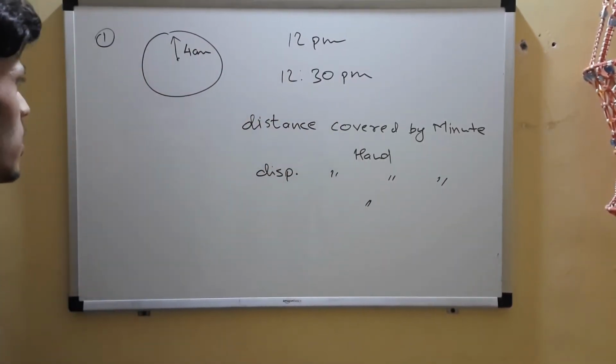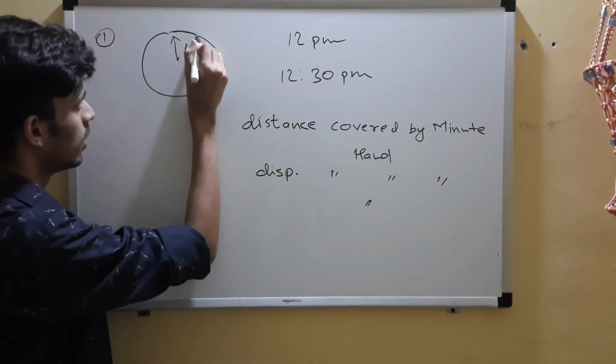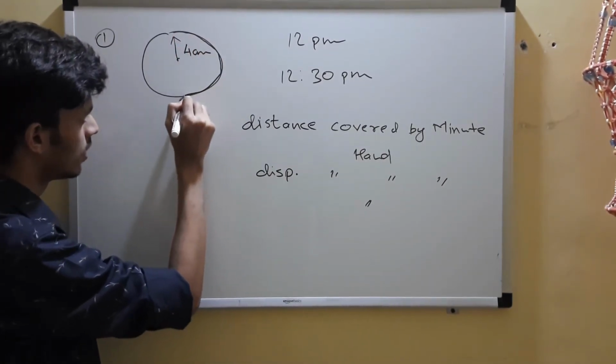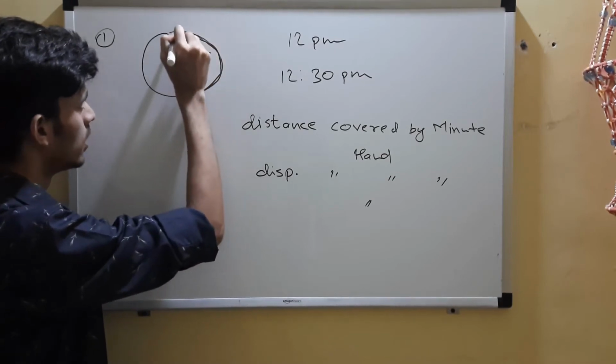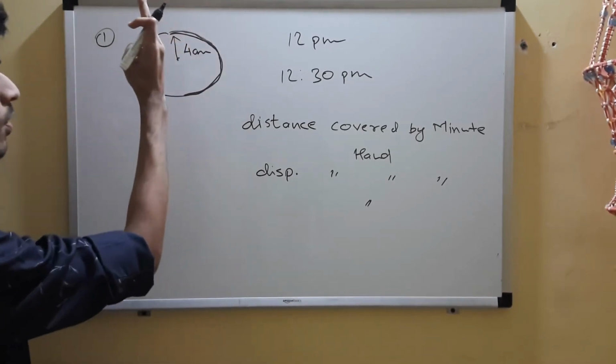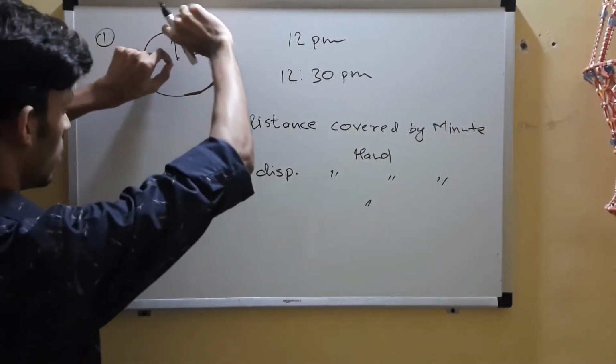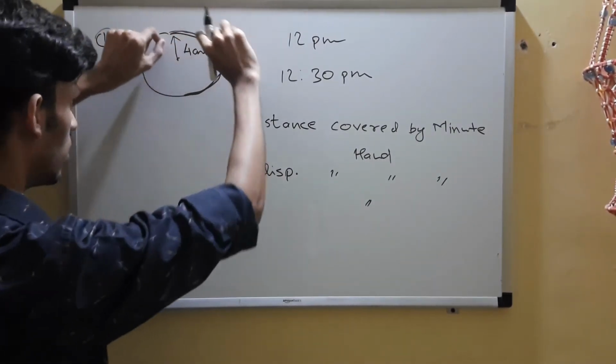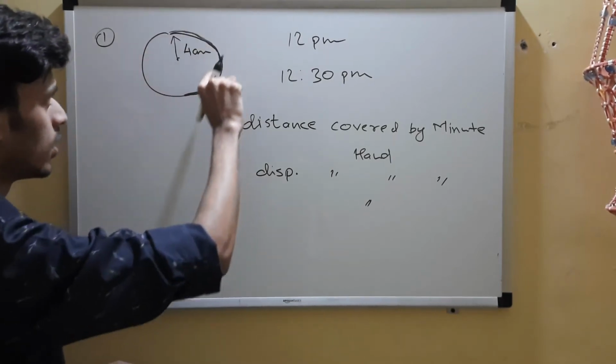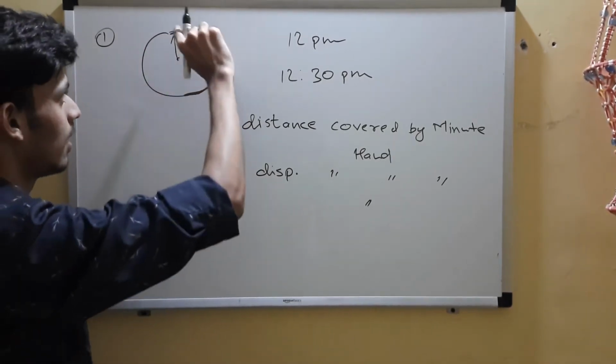Okay, so distance, as you know, it will be easier, it will be half a circumference. This was the distance it covered. It came from, it was 12 p.m, so it was here, and now 12:30 p.m, so from here till here. So this was the entire path length that it traveled.